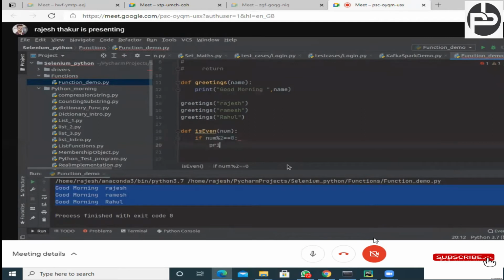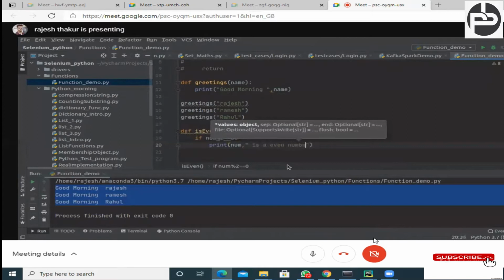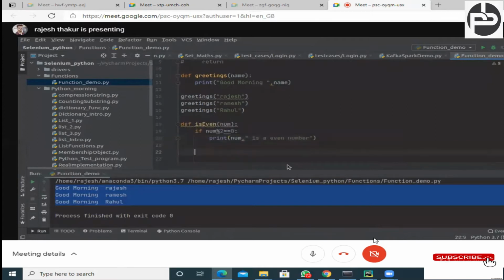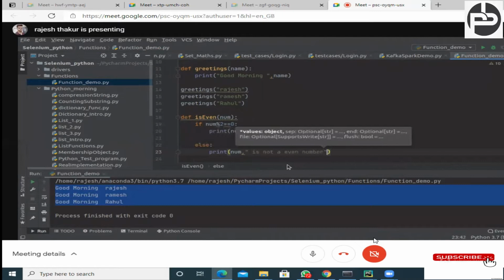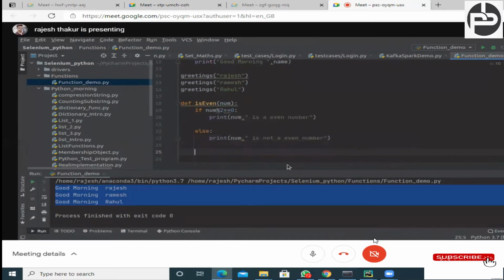So I can print num comma is even number, right? Else, print num comma is not an even number. That's all. Now just try to understand.